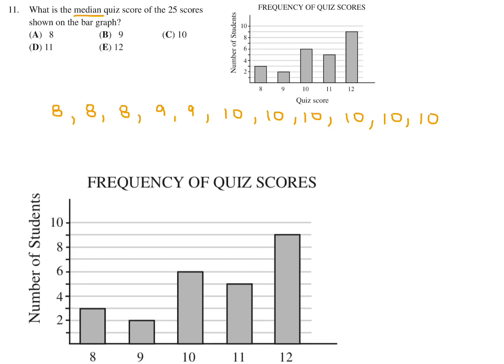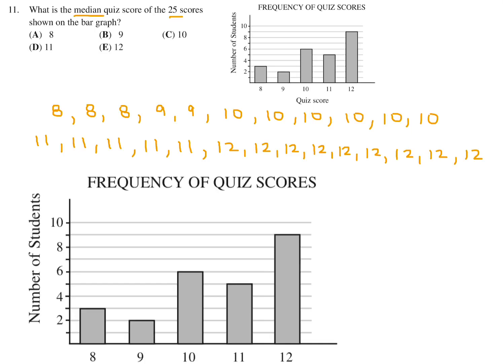And then 11 was achieved by 5 students. So 11, 11, 11, like that. And finally, a quiz score of 12 was achieved by 9 students. Now they want you to figure out the median. There's 25 scores. So if there's 25, what is the median?